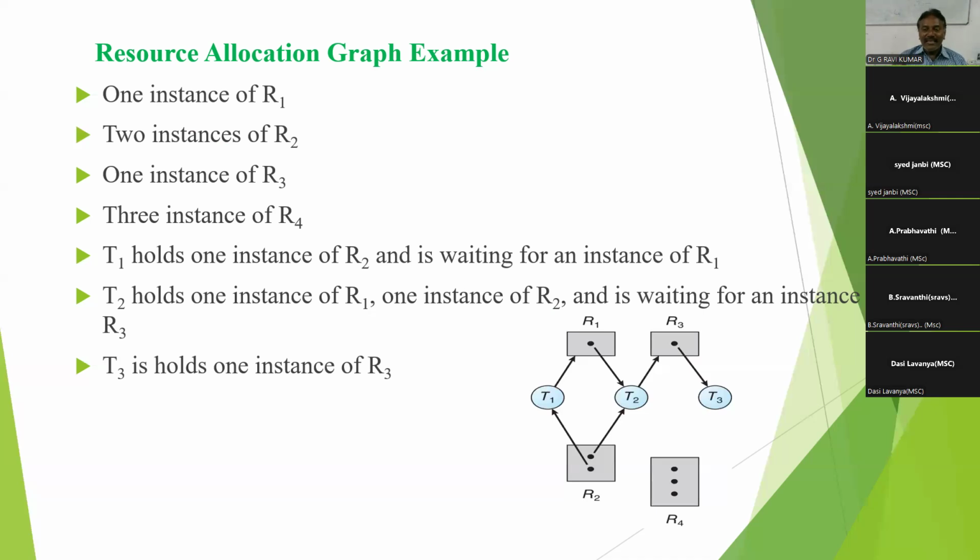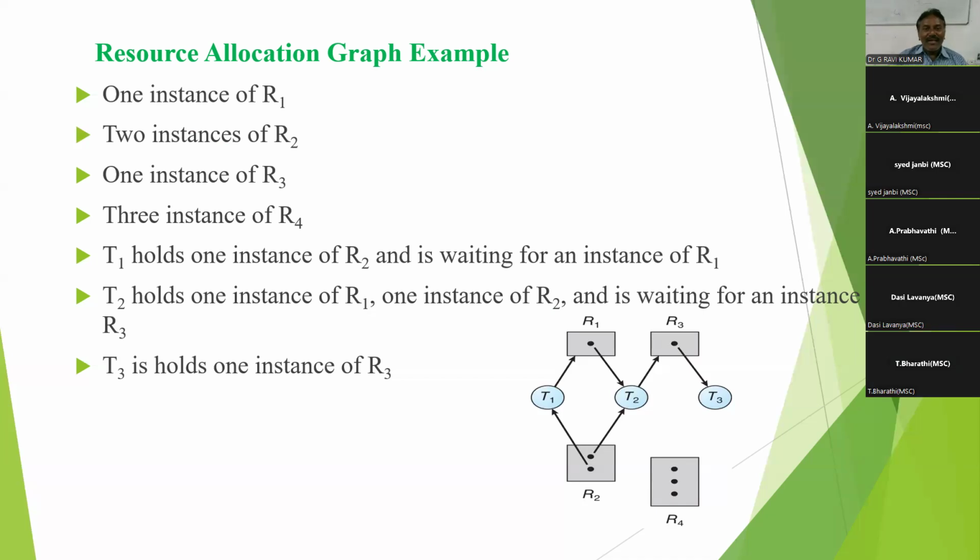T3 is assigned the resource R3. R4 is not allocated to any process because no other process requires R4.